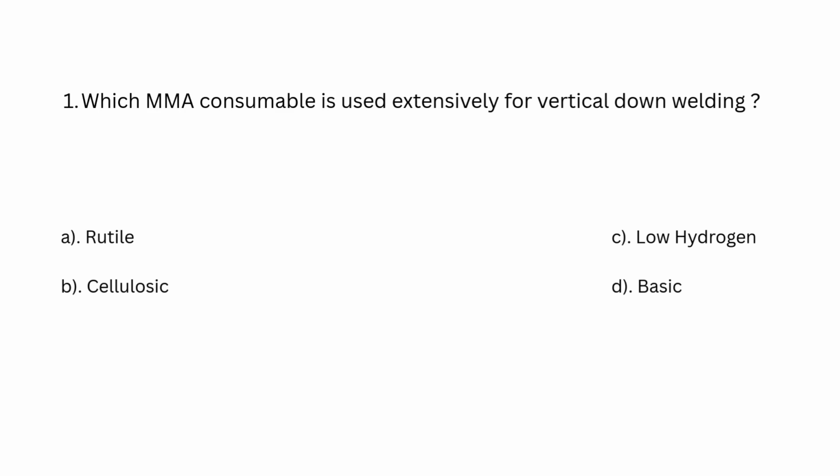Number 1. Which MMA consumable is used extensively for vertical down welding? A. Rutile. B. Cellulosic. C. Low hydrogen. D. Basic. The answer is B. Cellulosic.